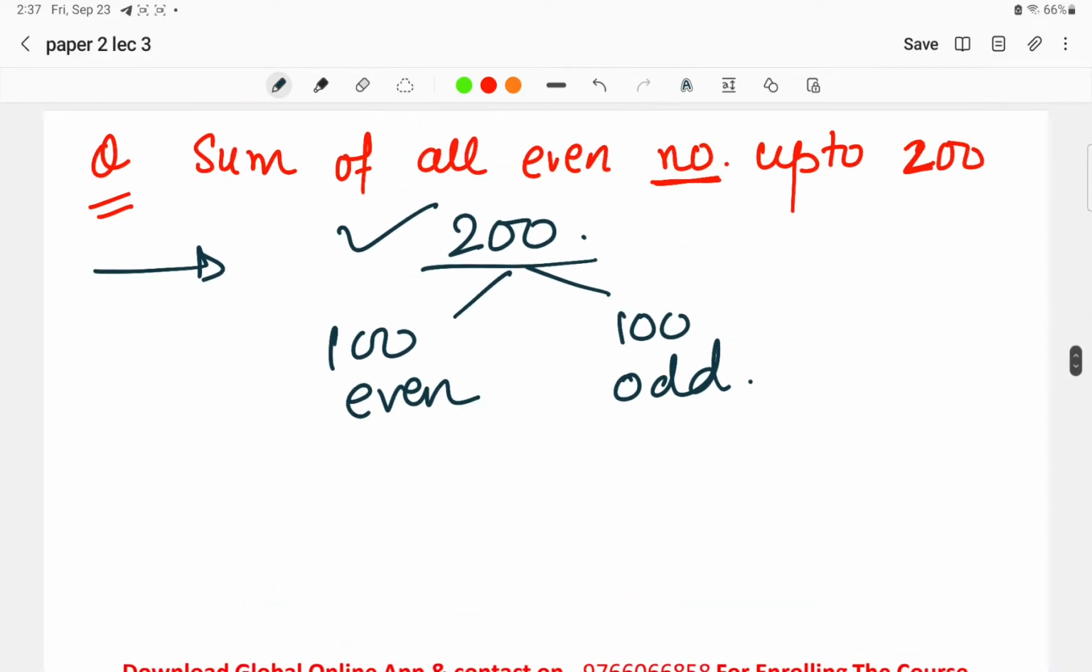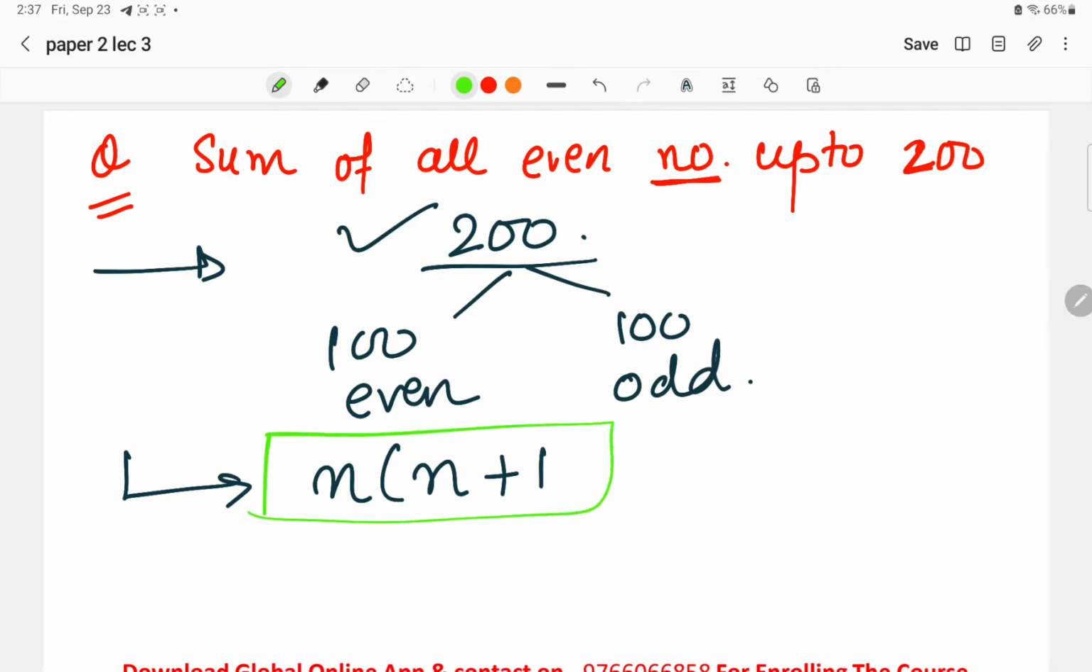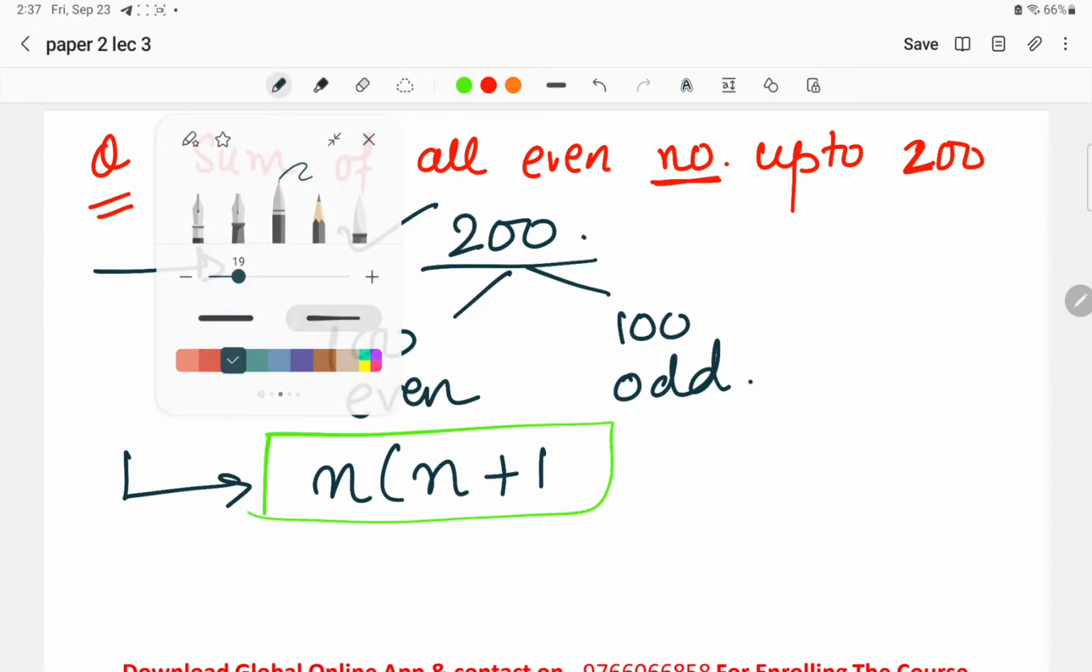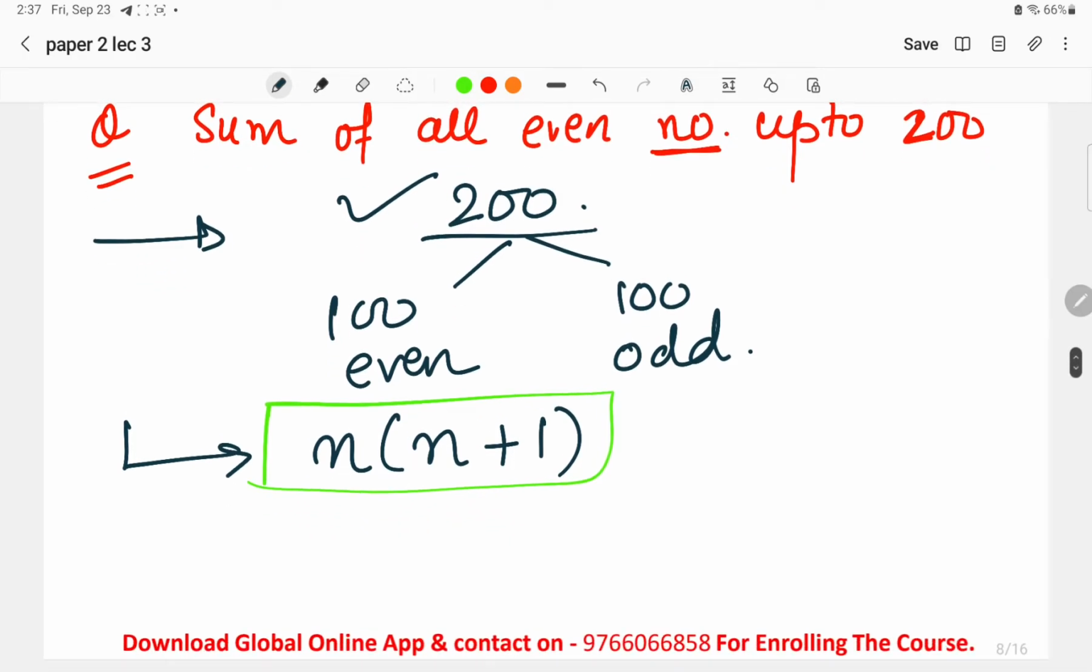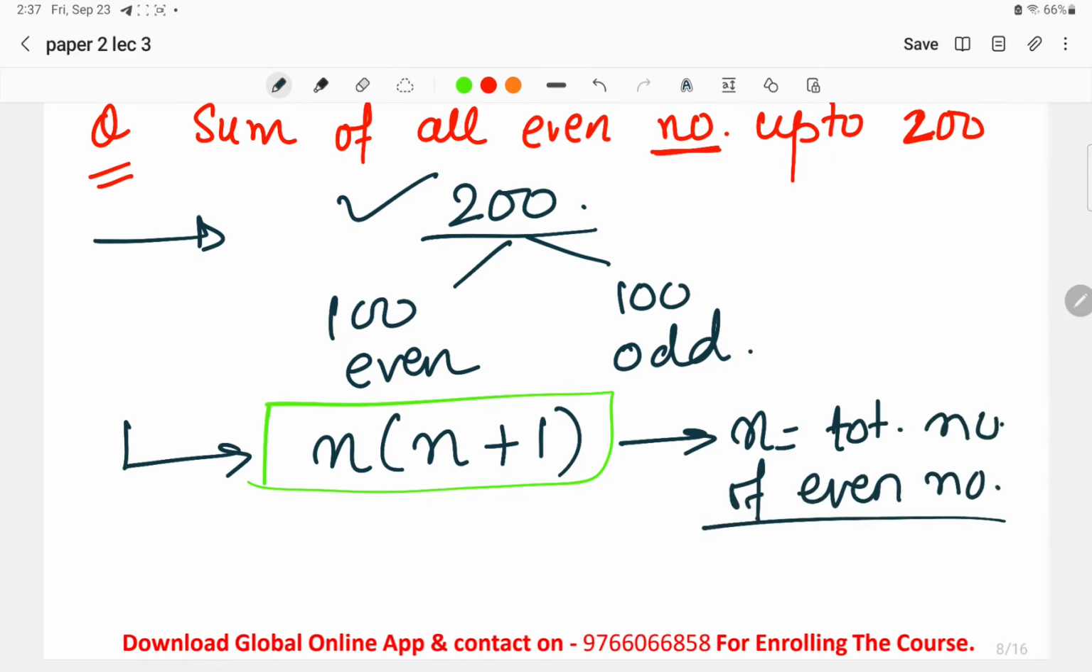Now there is a formula for finding the sum of the even numbers: n into n plus 1. This is the topic of discussion. This is the formula for finding the sum of the even numbers. Now basically what is n in this formula? n is equal to the total number of even numbers.